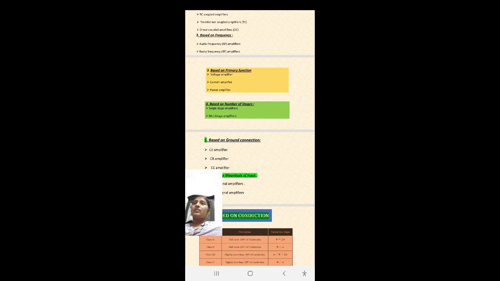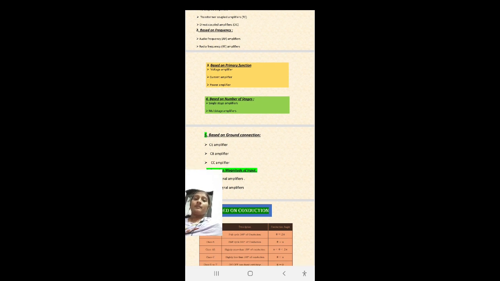Okay, so in this way the amplifiers are connected, meaning the output of the previous stage is connected to the input of the next stage. In this way two or three amplifiers are connected, and the connection between the amplifiers is called a cascade connection. The amplifier is called a multi-stage amplifier. Why? Because it contains more than one stage.